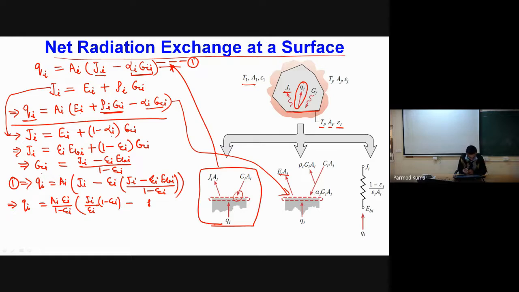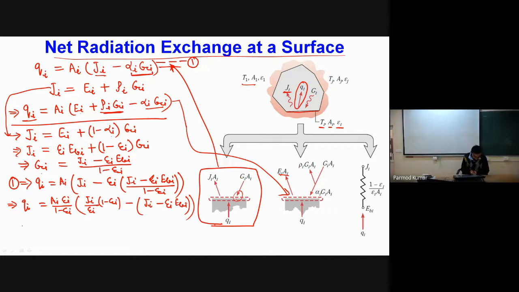Okay, sir. So some part of this is actually being absorbed by the surface, so that's why I have to use alpha. Okay, so if I take epsilon I by 1 minus epsilon I as common, I'll be finding JI by epsilon I into 1 minus epsilon I, minus of JI, and then minus of epsilon I into EBI, correct?